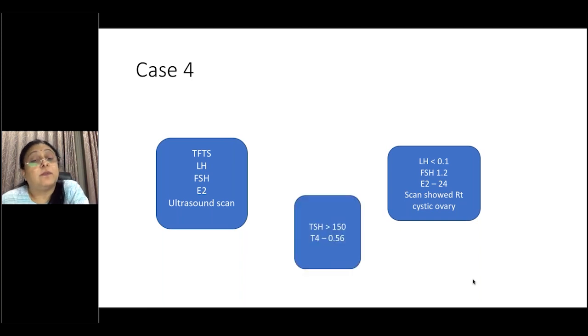The thyroid profile showed a TSH of more than 150. TSH is very similar to FSH. So TSH, when present in excess, can bind to the FSH receptors on the ovary and start stimulating estrogen production, and on very rare occasions can lead to multicystic ovaries. Unfortunately, they don't present until they're quite big and twisted, and that's when they become painful, and that's how they present to us.